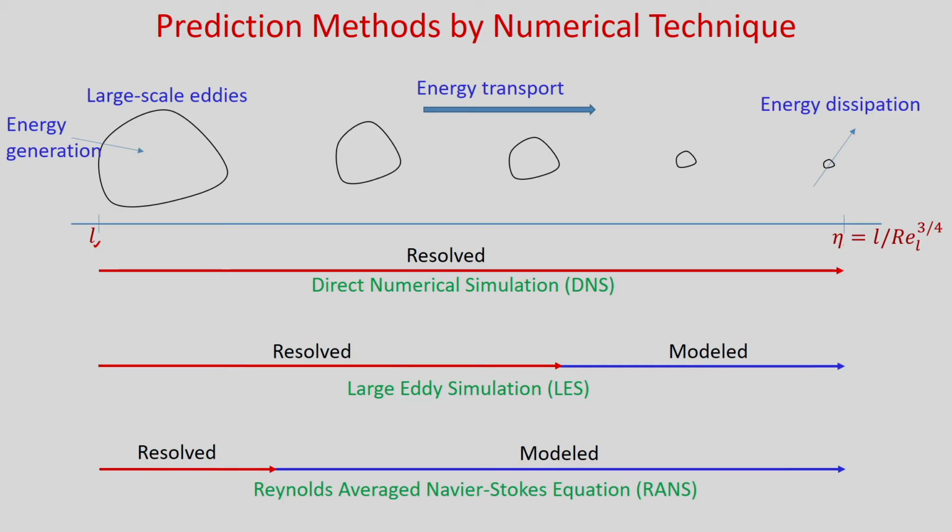So, whatever velocity and temperature you have, you can decompose into two components, one is the time average mean component and another is the fluctuating component, and we can solve these governing equations in an average sense. So, here you will resolve only the large scale eddies, and the others you need to model. Okay. So, in this course we will derive the Reynolds average Navier-Stokes equations, and later we will learn how to solve for flow over a flat plate and the pipe flow.